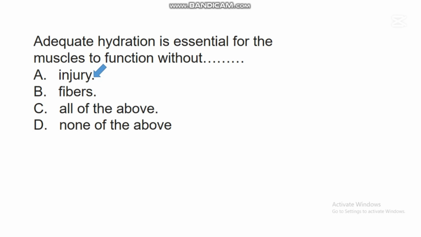So muscles can have injury because water is not adequate or balanced in the body system. So this water ensures that muscles play their role in keeping the body system healthy, in keeping the body system okay for that living organism.